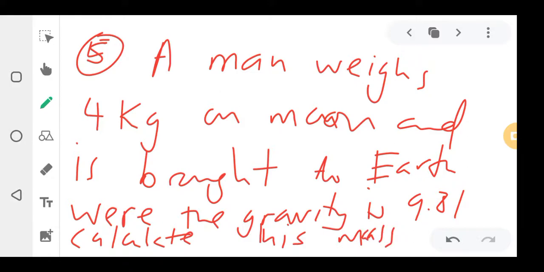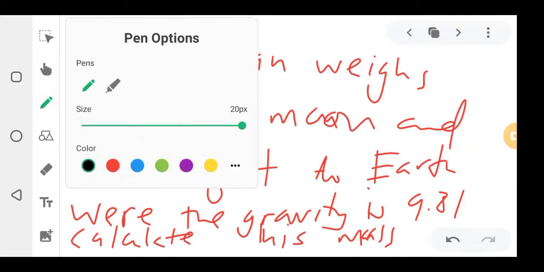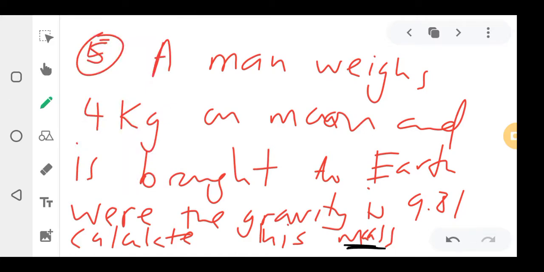Okay. So you don't need to calculate anything. Just by looking at it, you already know, they're saying calculate his mass. We said mass is always constant, whether you're on the moon or on Earth. So I don't need to calculate anything. I just see the mass on the moon is 4 kgs, meaning also on Earth is 4 kgs. Even if they have given you this gravity, you don't use it. It's just there to distract you.